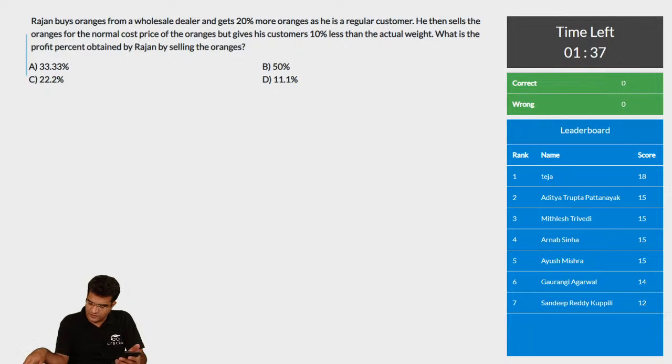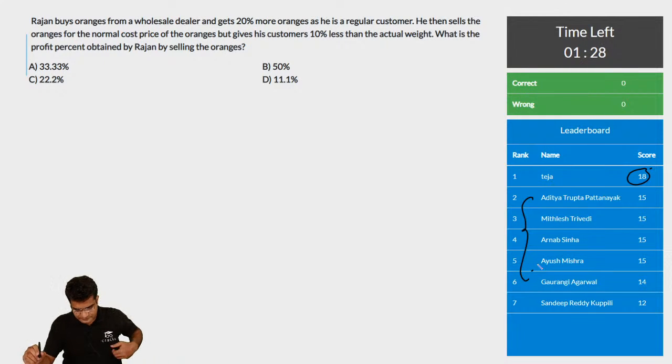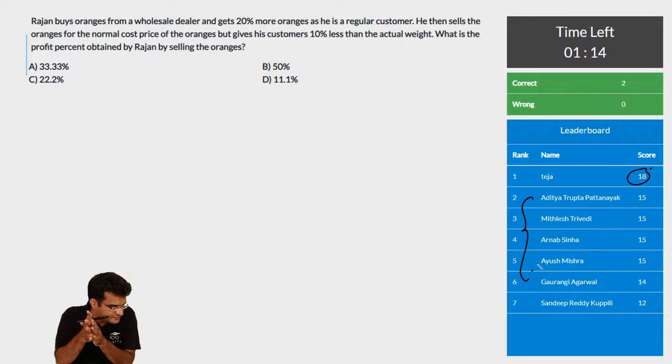Okay, I think only one person has gotten all the 6 questions correct till now, that is Teja. There are many people who got 5 out of 6 questions correct. I think we have just 1 or 2 more questions left. No, there are 9 questions today, I just confirmed. So there is this question and 2 more questions. Let us see how many people will get all of them correct, or most of them correct.